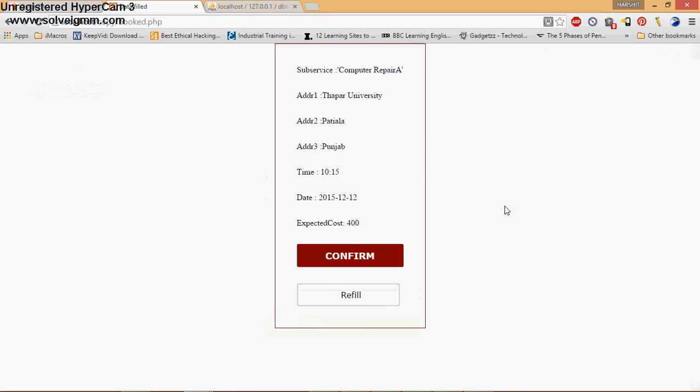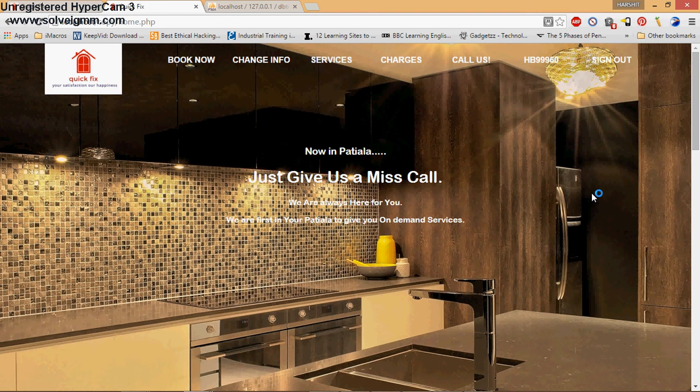Now you will be asked whether you want to confirm it or refill it. This also shows the expected cost, the charges which you may expect. So to confirm your booking, click on the confirm button. So I click on the confirm button, and you are redirected back to the home.